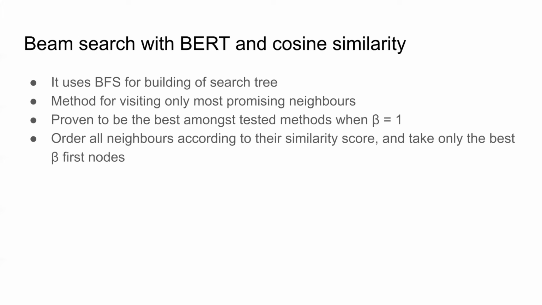How many promising nodes we will visit at a later stage is determined by the width denoted with beta. We tested different beta values and found that we get the best results if we use a value of 1. If, for example, for beta we would choose a value of infinity, we would just get basic breadth first search.